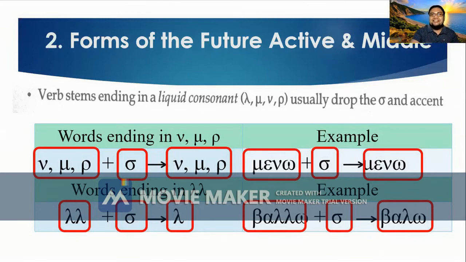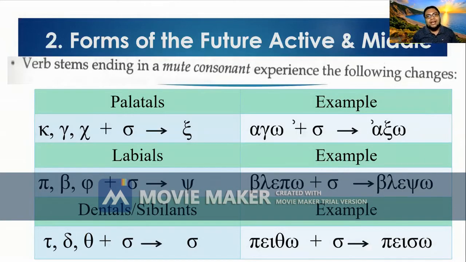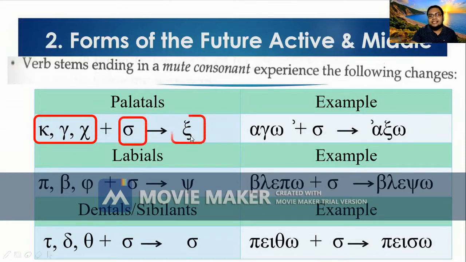So is that clear for the liquid consonants? Very good. So this time, let's proceed to verb stems ending with a mute consonant. So what will happen to mute consonants here? For palatals, we have learned earlier that the palatals could be kappa, gamma, or chi. So in this case, when you add sigma, the kappa plus sigma becomes psi, or the gamma plus sigma becomes psi as well, and the chi plus sigma becomes psi as well.